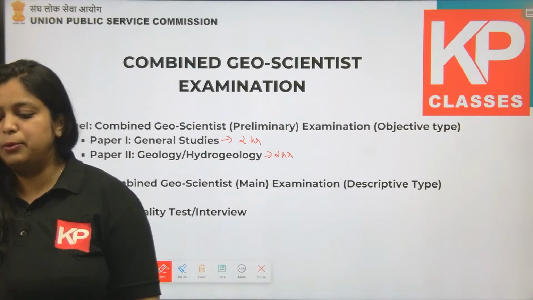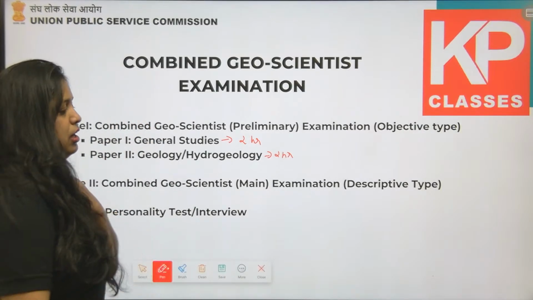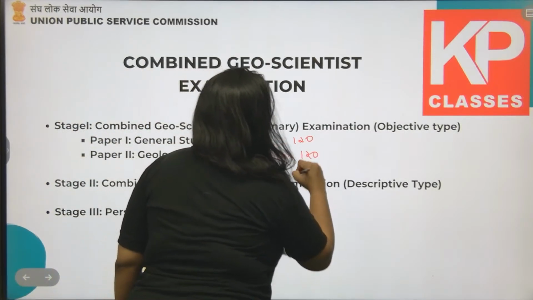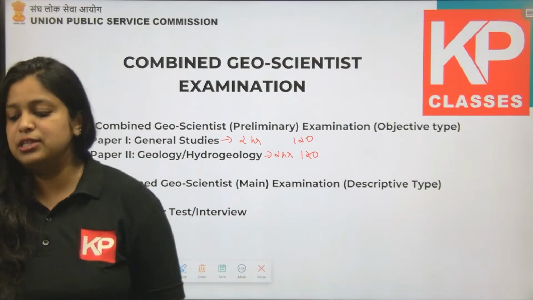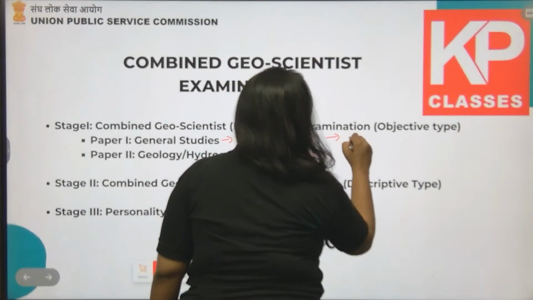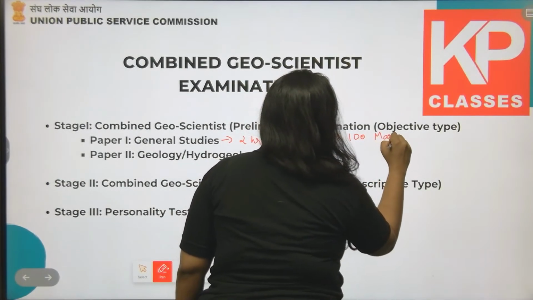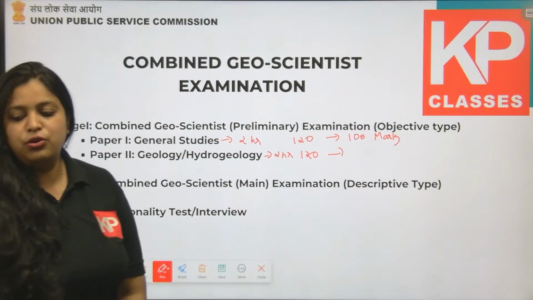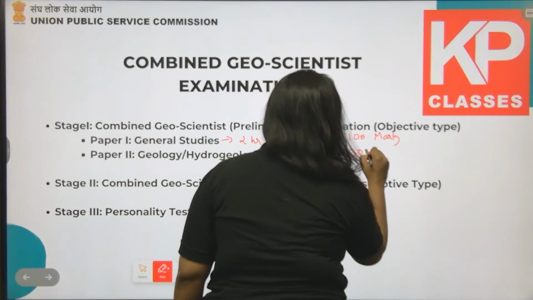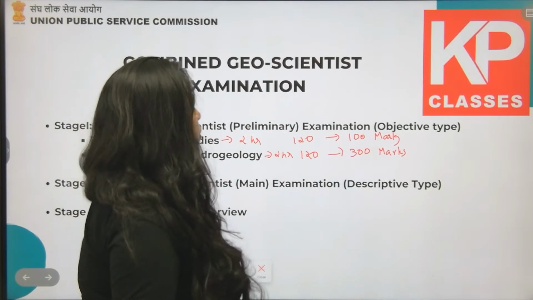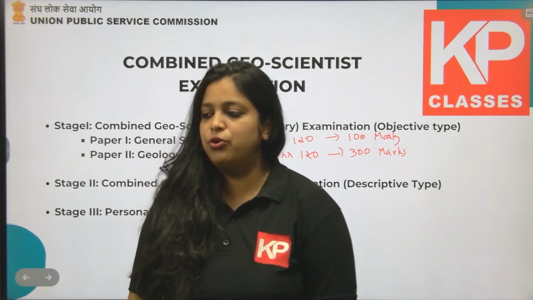And when it comes to the number of questions, there are 120 questions over here, and another 120 questions in the geology or hydrogeology section. The first one is for 100 marks, whereas the geology paper is of 300 marks. So altogether, stage 1 is out of 400 marks.